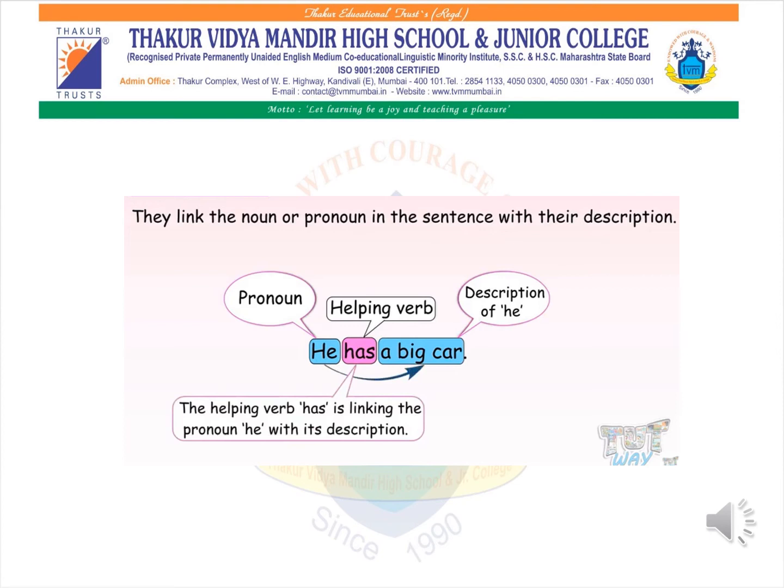A big car is a description of the pronoun he, and has is a helping verb. The helping verb has is linking the pronoun he with its description. Now this helping verb has is a linking verb. It is linking the pronoun and also the description of the pronoun.